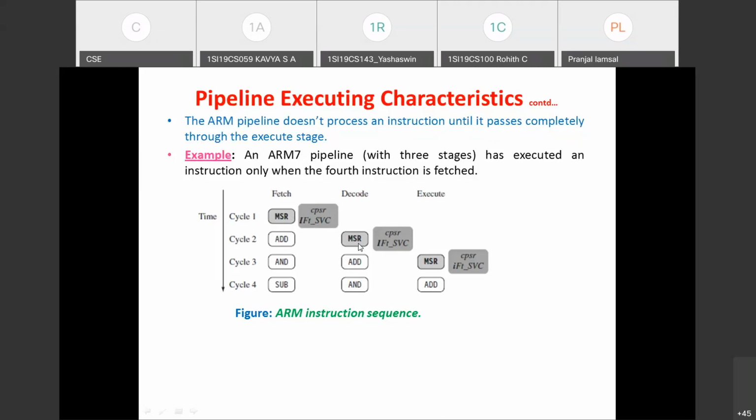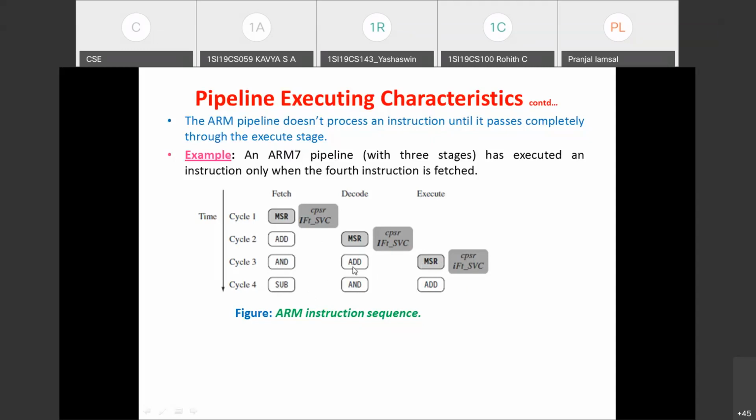In the second cycle, the MSR instruction is being decoded, the ADD instruction is being fetched, and it is the same status in the CPSR. Coming to the third cycle, the MSR instruction is going to be executed, the ADD instruction is going to be decoded, and the AND instruction is going to be fetched. After completion of execution of MSR, it is going to fetch the SUB instruction in the fourth cycle.